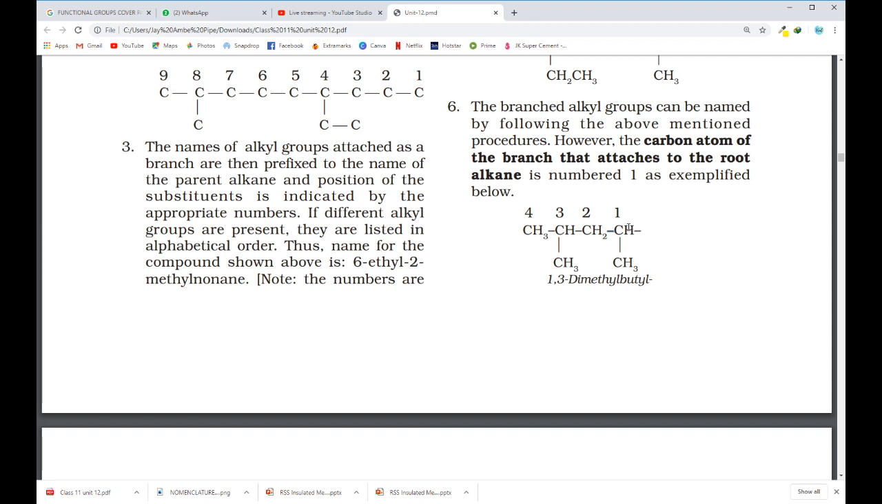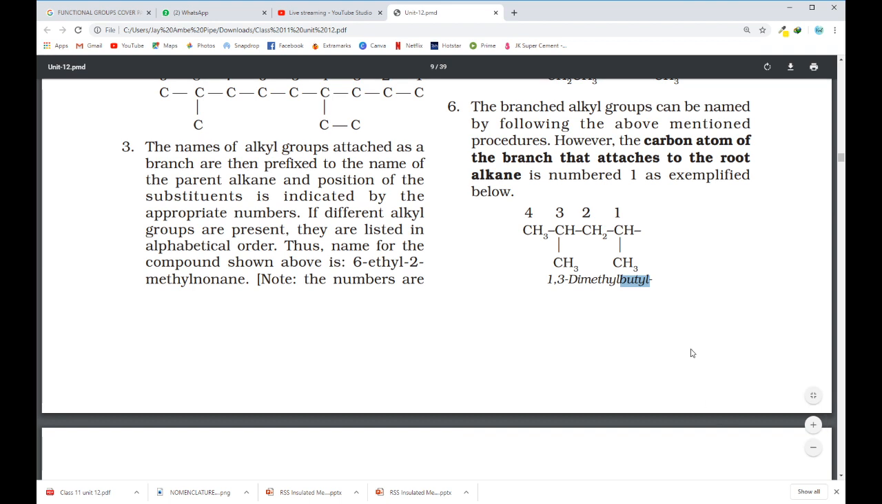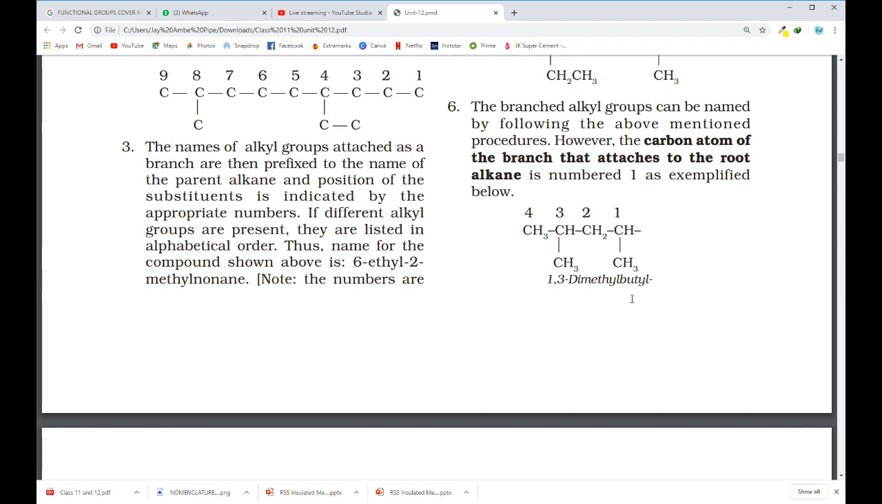Now to that we give number 1, and then you give numbering as you do for the parent chain, then substituents. So this is my parent chain, which is of 4 carbons. But since this is a substituent, we use the term butyl. In this 4 carbon butyl, I have two substituents present, at 1 and 3. So I'll write 1,3 dimethyl butyl. This is one whole substituent, one whole branch. If these kinds of big branches are present, then we have to write the name this way.